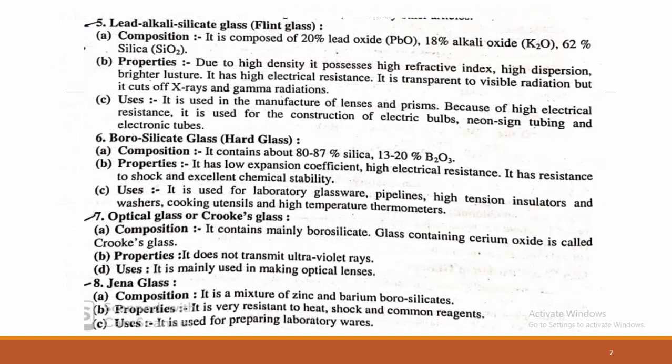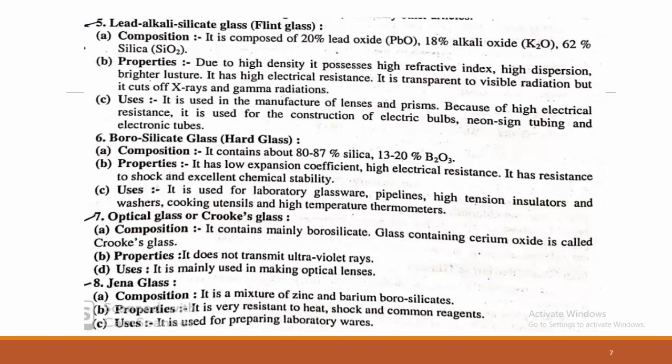Next is lead alkaline silicate glass. Lead alkaline silicate glass is also called flint glass. Here you see the composition. It is composed of 20% lead oxide, that is PbO, and 18% alkali oxide, that is K2O, and 62% silica. Silica is the main component for all purposes; some other compositions are added depending on the type of glass. In lead alkali silicate glass, there is more lead, that is 20% lead oxide, 18% alkali oxide, and 62% silica.